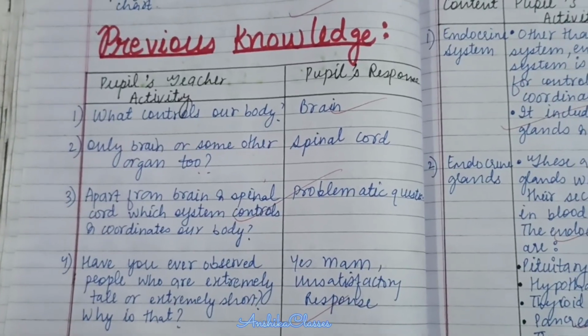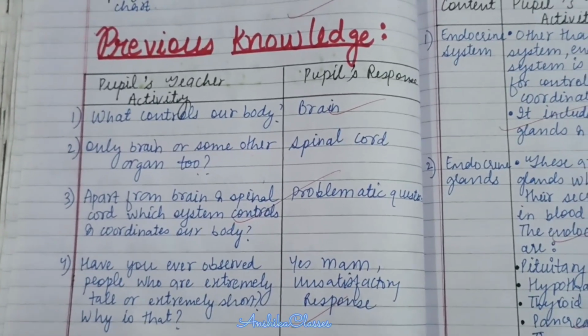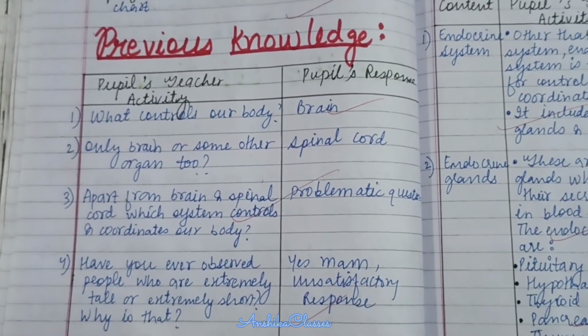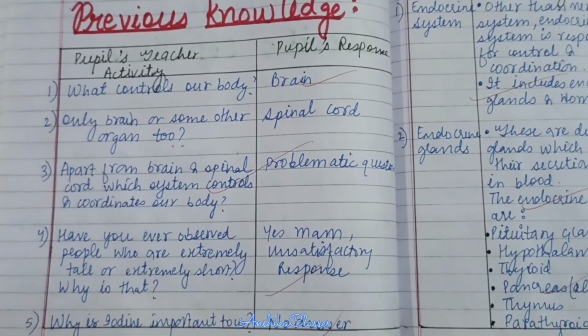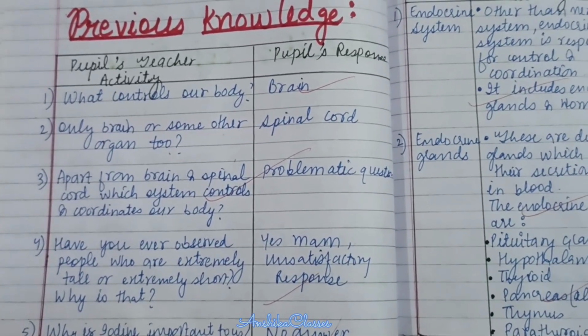Previous knowledge testing, the questions are: what controls our body? Brain, only brain or some other organ too? Spinal cord. Apart from brain and spinal cord, what controls and coordinates our body?